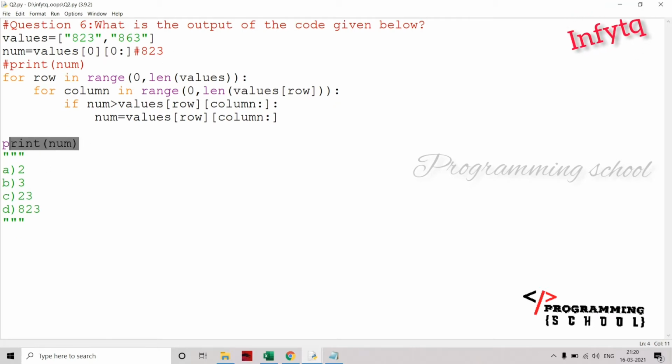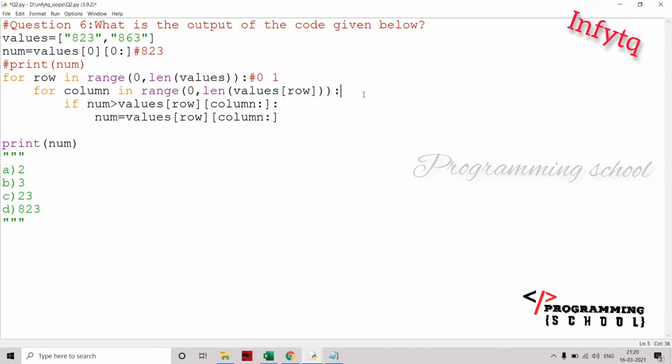We have to find what the num value is after this total for loop. For a row in range of 0 to the length of values, how many values are in values? There are two values. That means the loop is going to repeat for 0 and 1.